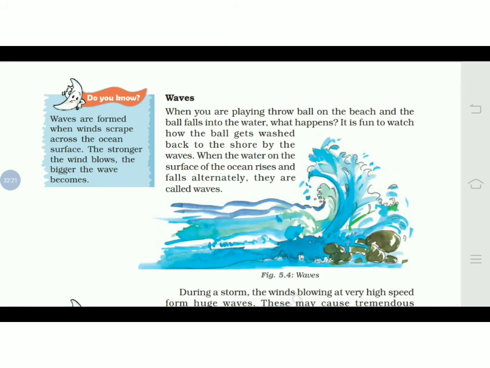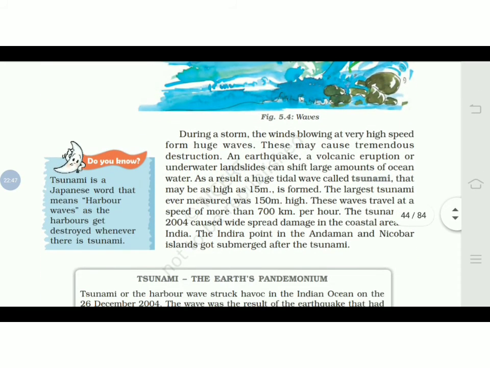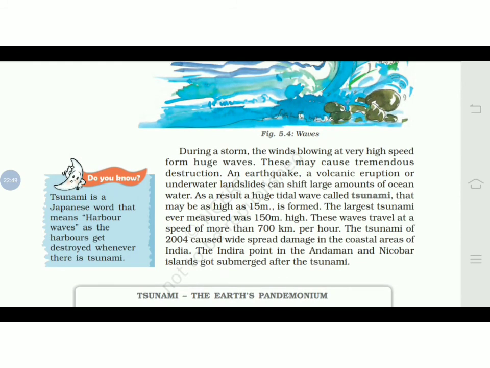See the left hand side. Waves are formed when winds scrape across the ocean surface. The stronger the wind blows, the bigger the waves become. So if the wind is mild, then what will happen? The waves would be smaller. But when the wind is blowing very strong, then these waves could be bigger. So during a storm, the wind blowing at very high speed forms huge waves. These may cause tremendous destruction also.